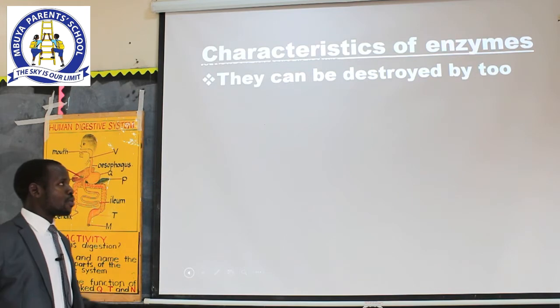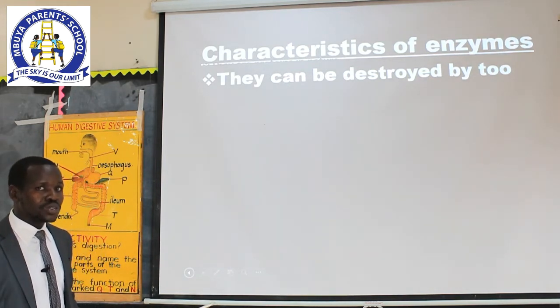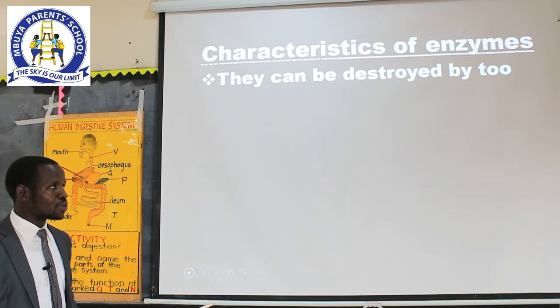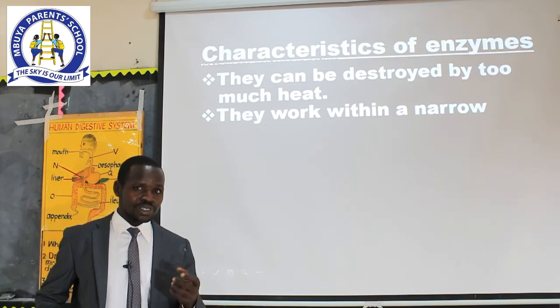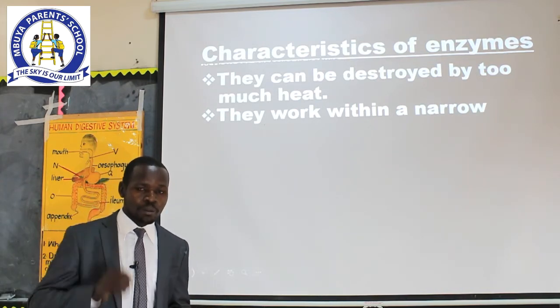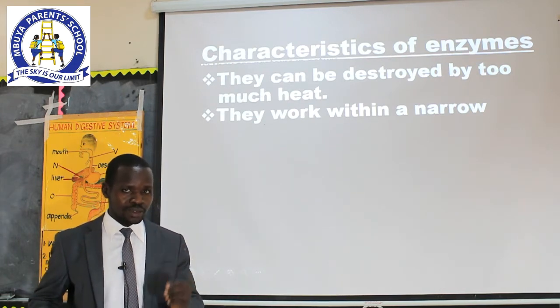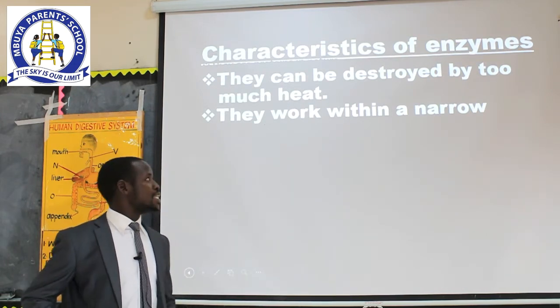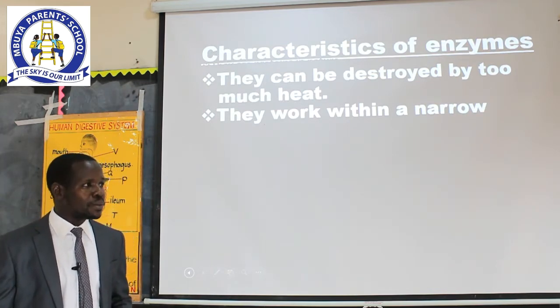One, enzymes are destroyed by too much heat. So what does it mean? In case you're eating food, please make sure the food is not too hot. It should be warm. Otherwise, you will interfere with the work of the enzymes. Secondly, the enzymes work within a narrow range of temperature.